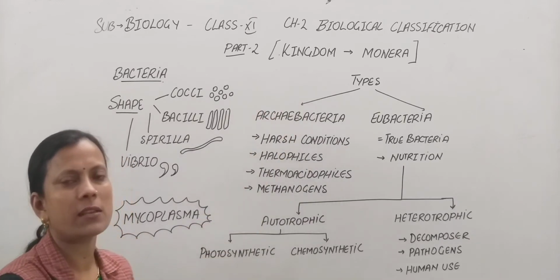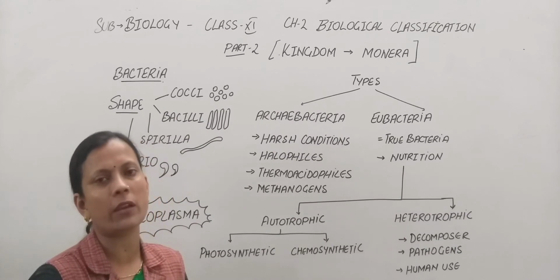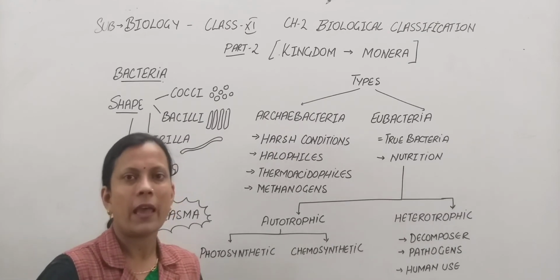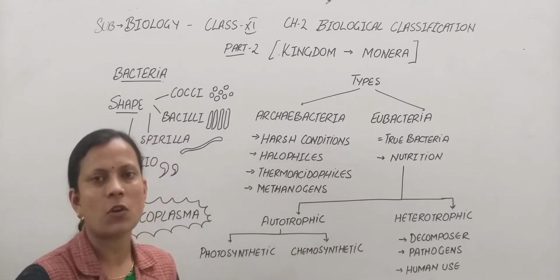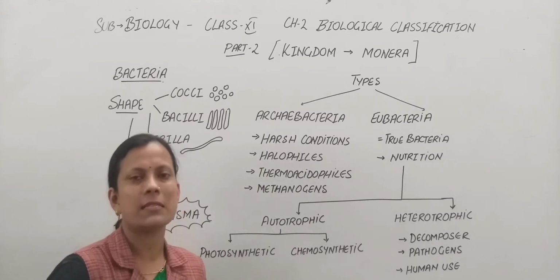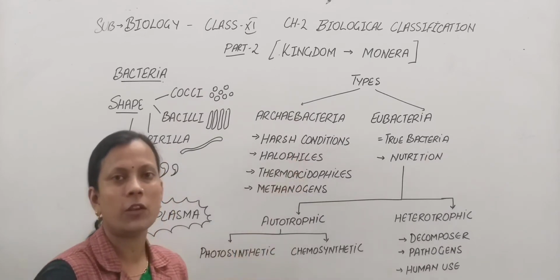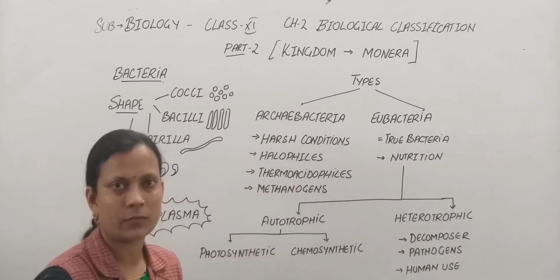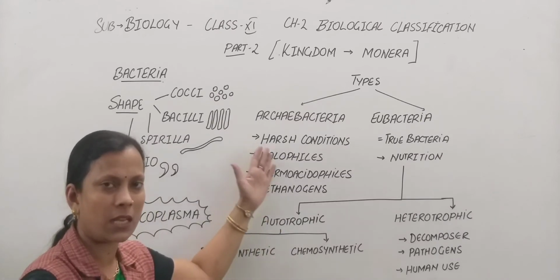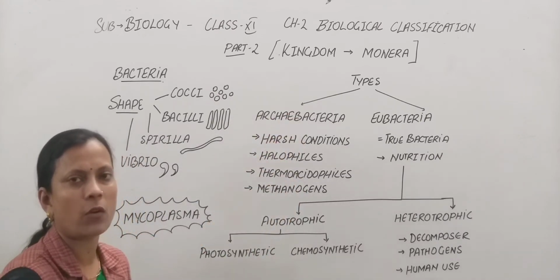Now, as a general characteristic, Monera includes all the prokaryotic organisms. By prokaryotes we mean a cell with the absence of a well defined nucleus. A well defined nucleus is absent in these cells. Cell organelles are absent in these cells. The Monera kingdom actually includes all the bacteria. The known bacteria are included in this particular kingdom, that is the Monera, the prokaryotic cells.